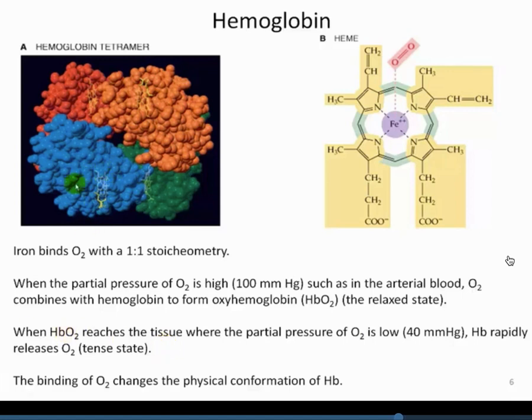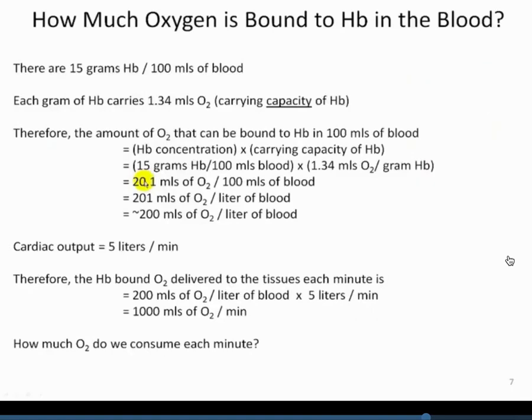So again, the important point, the binding of oxygen to hemoglobin is entirely dependent upon the relative PO2 in that microenvironment. And then the binding of oxygen changes the actual physical conformation of the protein. So the protein goes through these allosteric changes, and that's entirely dependent upon the PO2. Overall, the important thing is one hemoglobin molecule has 4 heme groups, and there's 4 O2s bound to that. So how much oxygen then is bound to hemoglobin in the blood?